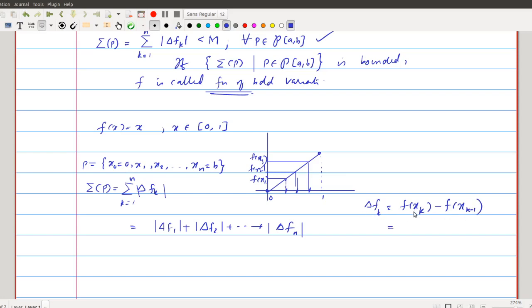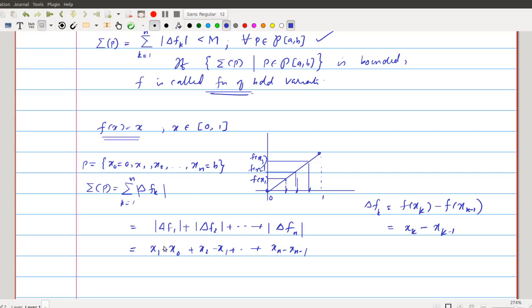We know that f of x equal to x itself. So this will be xk, and this is xk minus 1. So delta fk will be xk minus xk minus 1. That means delta f1 is x1 minus x0. Similarly, this is x2 minus x1 plus etc. The last one will be xn minus xn minus 1. So this is nothing but the length of the subintervals. Delta f1, delta f2 and so on are the lengths of the subintervals.